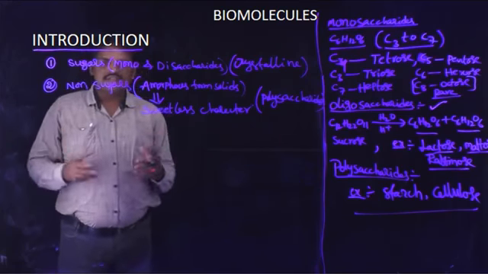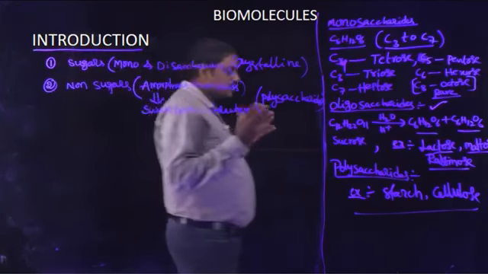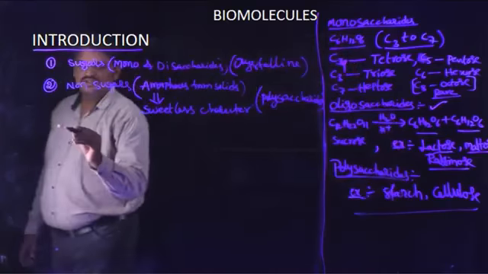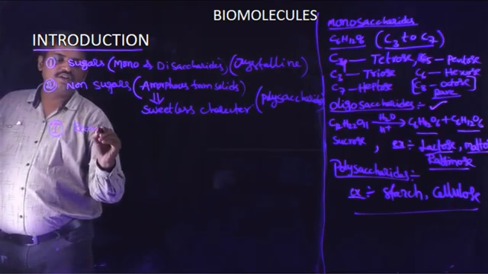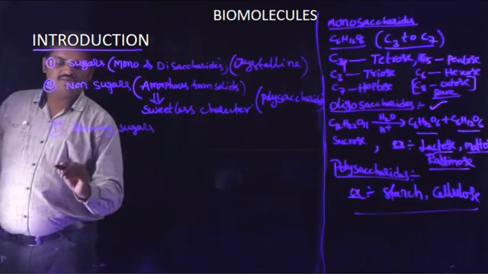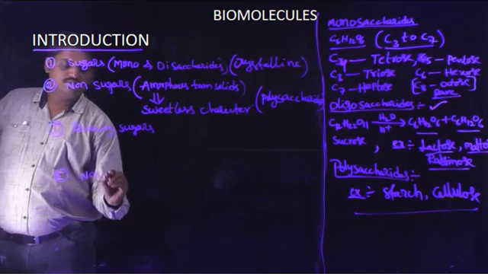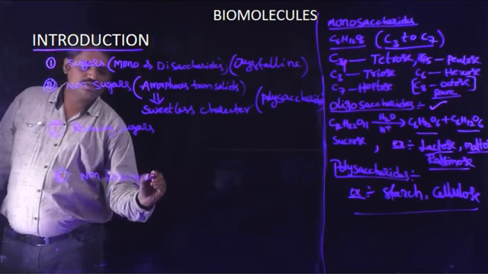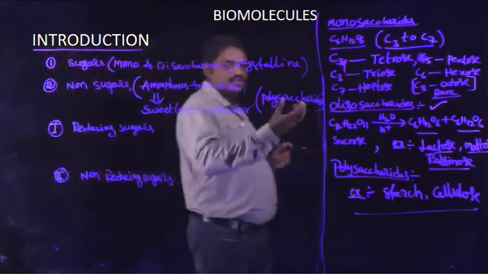Okay. And next classification, carbohydrates are subdivided into two categories on the basis of chemical properties. First one, reducing sugars, and the second one, non-reducing sugars. First of all, what is the meaning of reducing sugars?